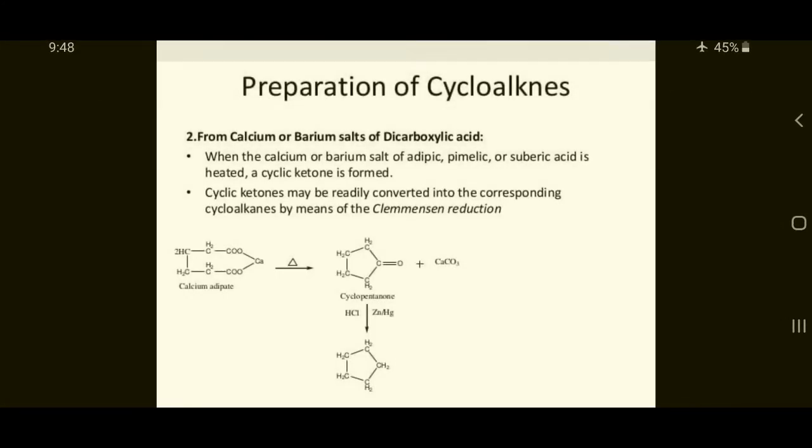Next, preparation of cycloalkanes from the calcium or barium salt of a dicarboxylic acid. When the calcium or barium salt of adipic acid, pimelic acid or suberic acid is heated, cyclic ketones are formed. These cyclic ketones may be readily converted into the corresponding cycloalkanes by the Clemmensen reduction. These are important named reactions.